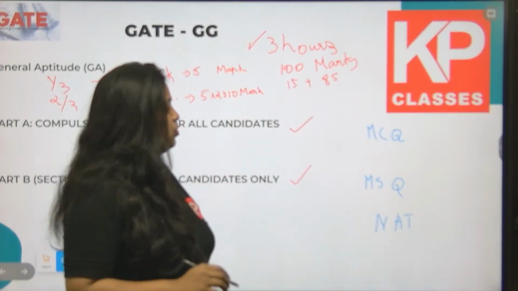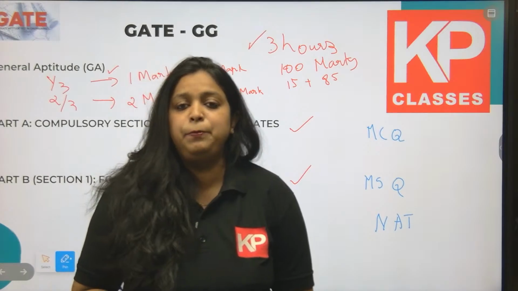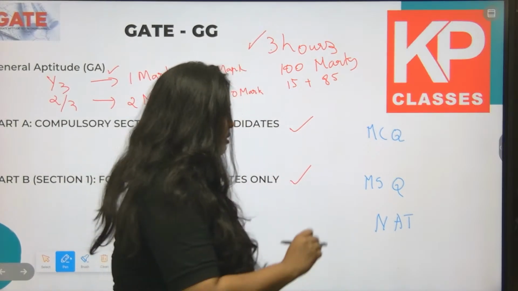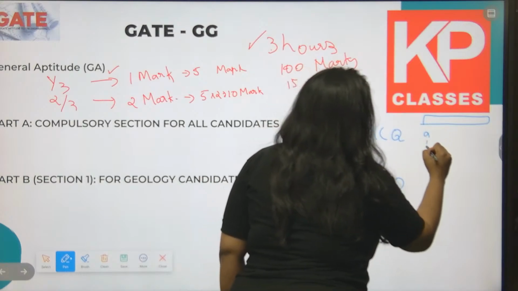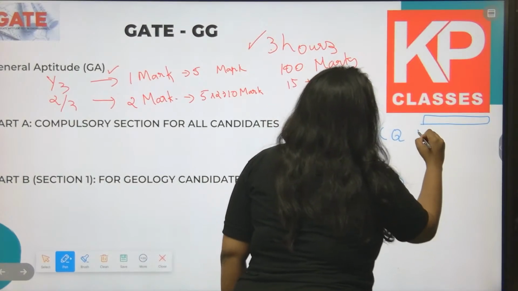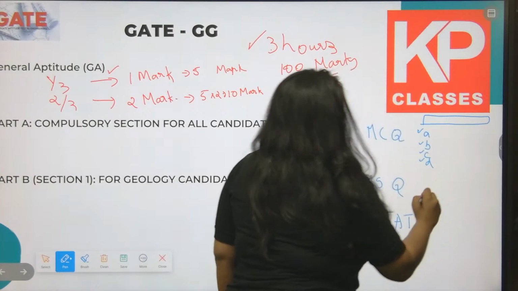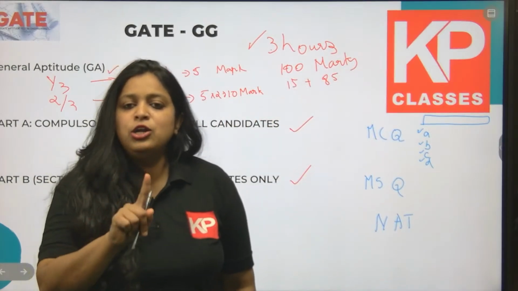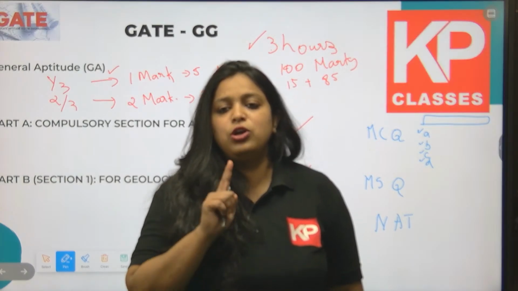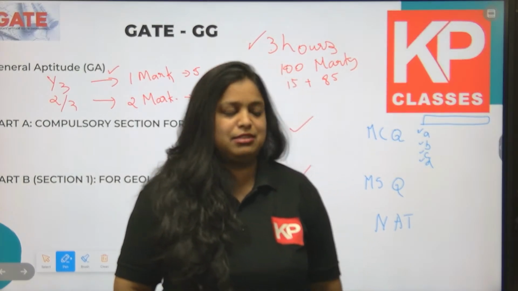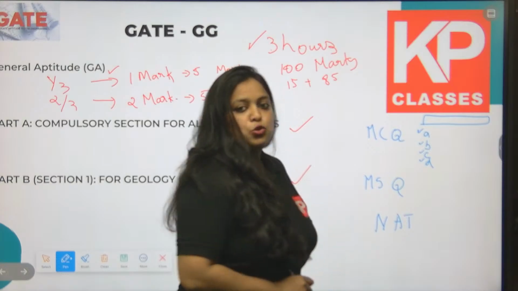What is MCQ, what is MSQ, and what is NAT? An MCQ question will have A, B, C, D, 4 options, and only 1 option can be the right answer. That is called an MCQ question.